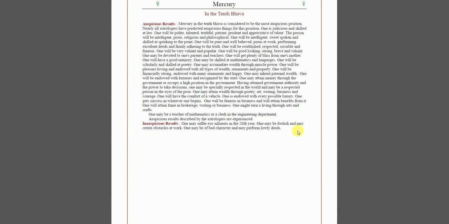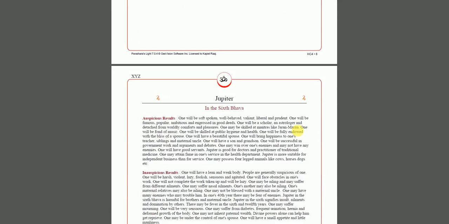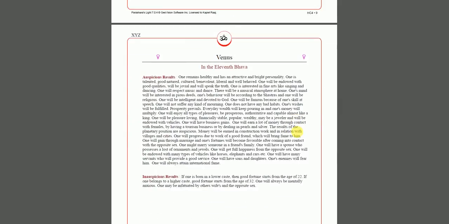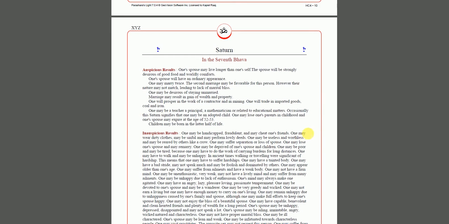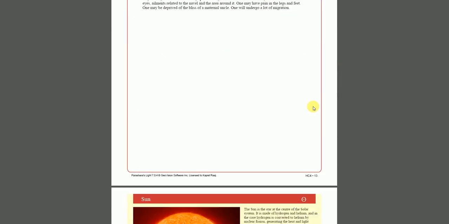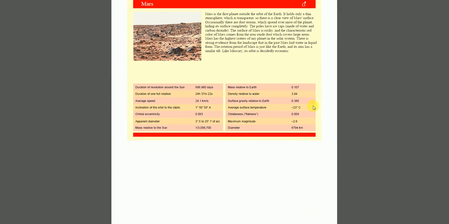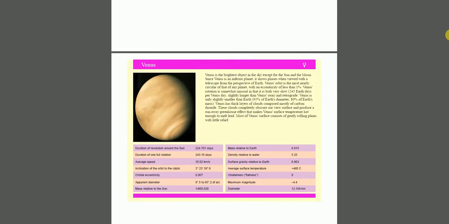This just comes with the software, so that's why it is there. But this is something that is not being analyzed the way an astrologer would. This is just a basic of what Saturn will do in the seventh house, but it does not combine your Saturn in sign, house, nakshatra, padha, aspects. So don't pay attention to these. You want to pay more attention to the charts and mathematical things.